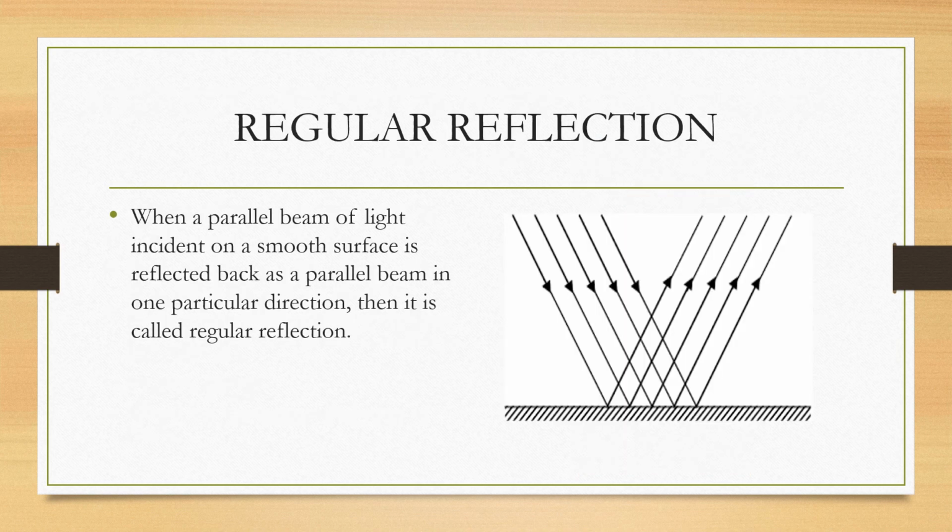Now let us see what regular reflection means. As in the diagram seen here, you can see the parallel beam of light falling on a plane surface and being reflected back parallelly. So when a parallel beam of light incident on a smooth surface is reflected back as a parallel beam in one particular direction, it is known as regular reflection. This is the property of light. Whenever it falls on a smooth surface, the regular reflection takes place.